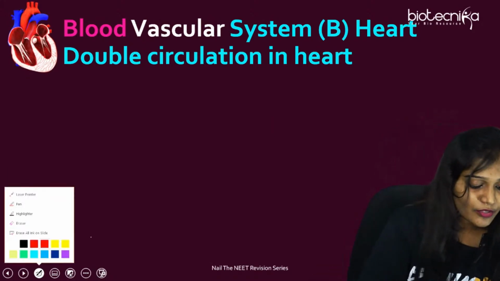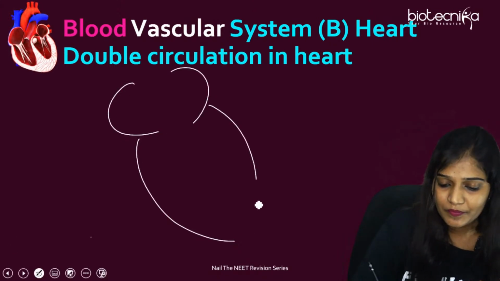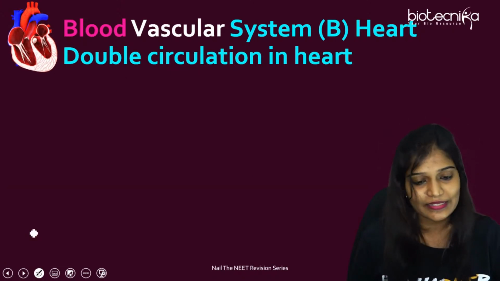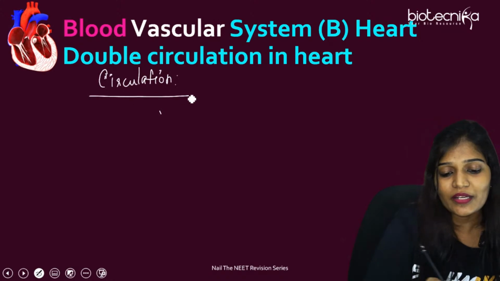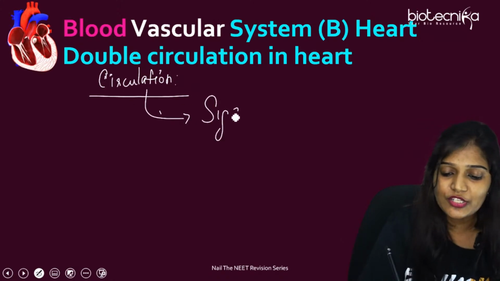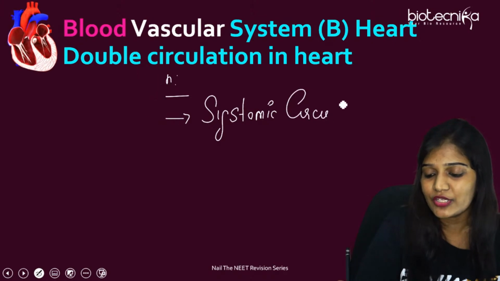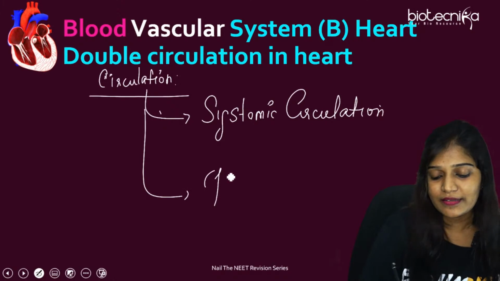So let's talk about systemic circulation and all these things in detail. Okay, very important. There are two circulations. I told you in the last class itself. Why is it called double circulation? There are two types of circulation which take place. One is called systemic circulation. Another one is called pulmonary circulation. Systemic circulation and pulmonary circulation.